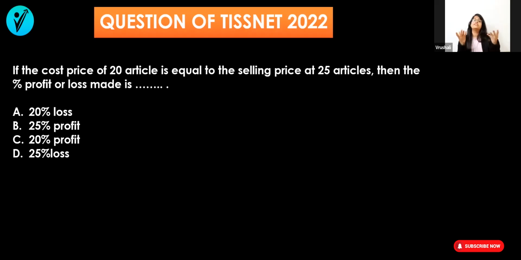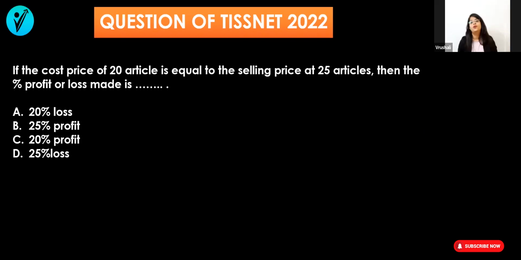Most of the students had solved this question correctly, but in the options you can see there where they have asked you percent profit or percent loss, most of the students found the answer, which was 20%, and marked option C, 20% profit, but in reality there was a loss. Most of the students lost 1 mark due to only that silly mistake. Instead of loss, they marked profit and lost the mark.